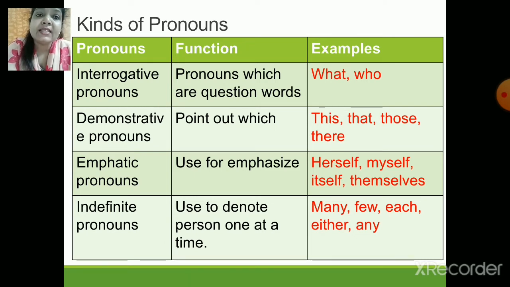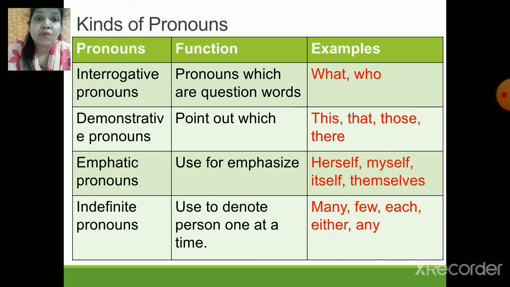Now the next one is indefinite pronoun. Indefinite is basically used to denote a person one at a time, something like few, many, each, either, any. One example could be, I gave each child a chocolate.